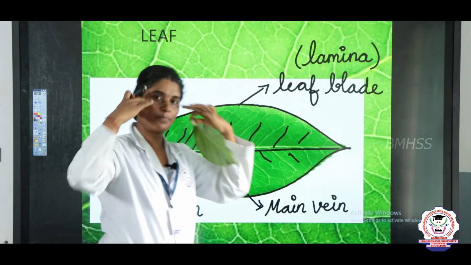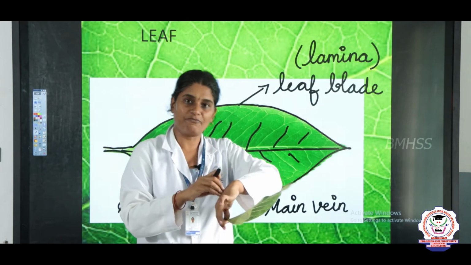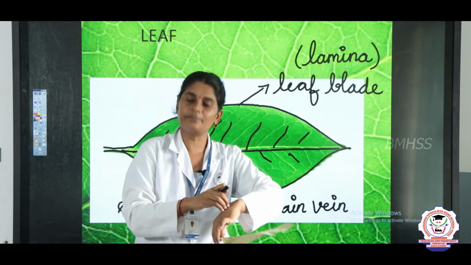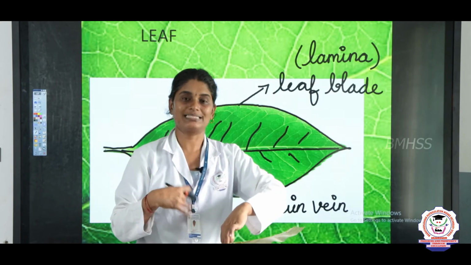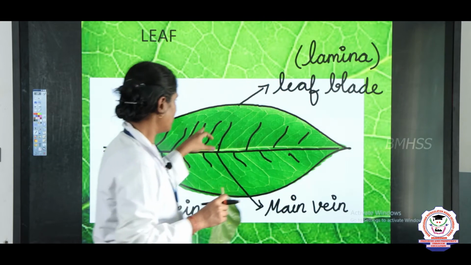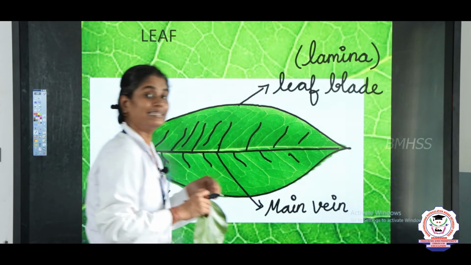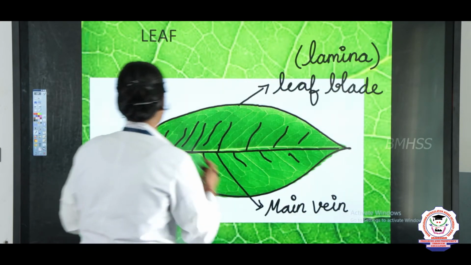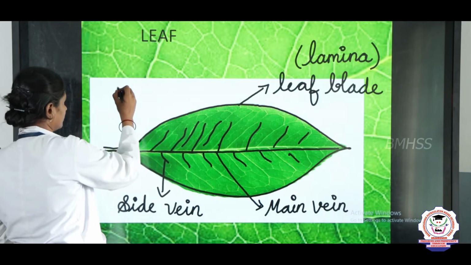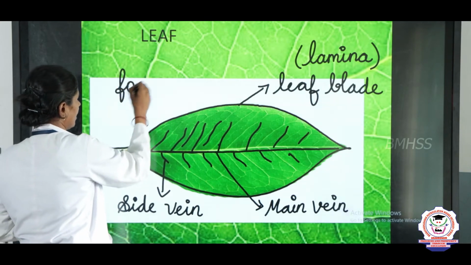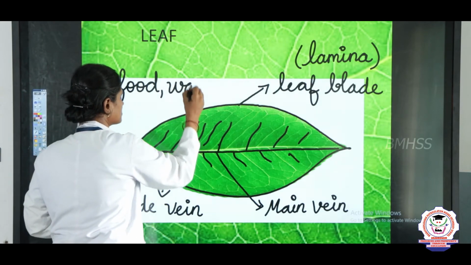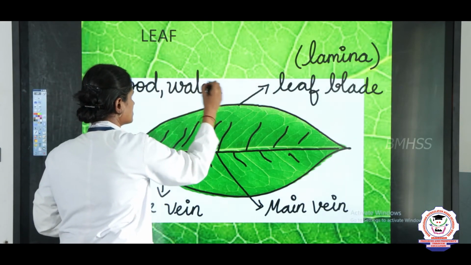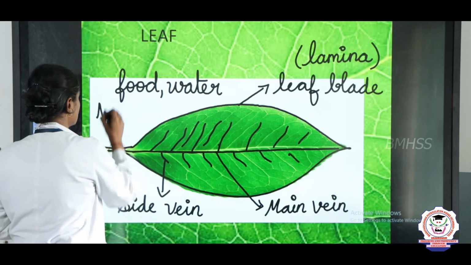In our body we have veins, right, narambu they will say, and those veins carry blood in our body. The same way in the leaf, these veins carry what? They carry food, F-O-O-D, water and minerals.